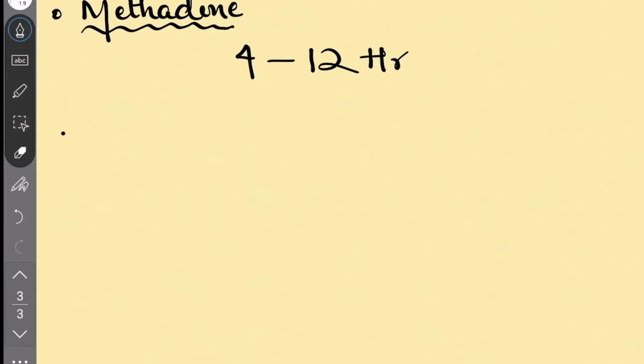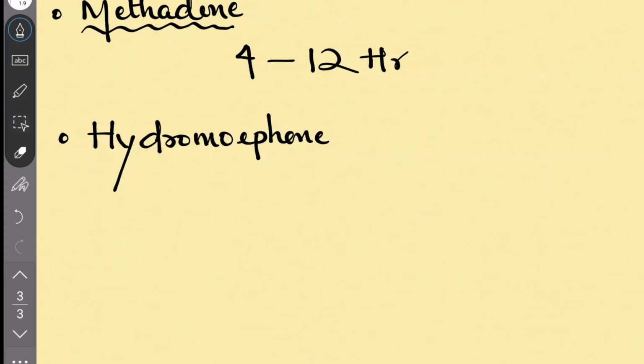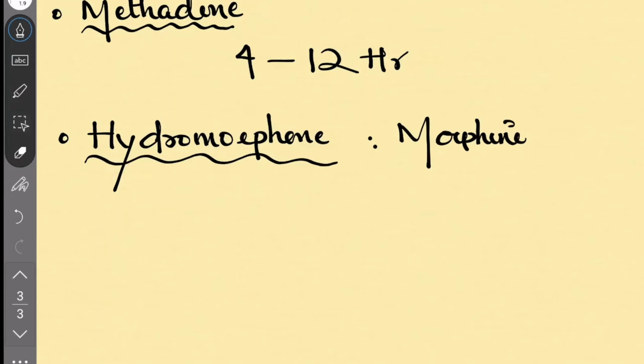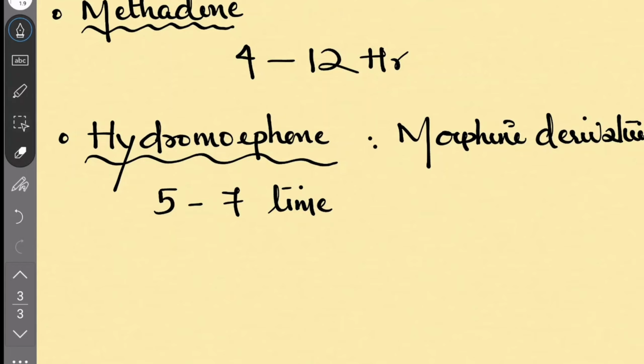Next is hydromorphone. Hydromorphone is a potent morphine derivative, 5 to 7 times the strength of morphine, and caution should be used when ordering this medication. Okay, because it's 5 to 7 times more powerful compared to morphine.